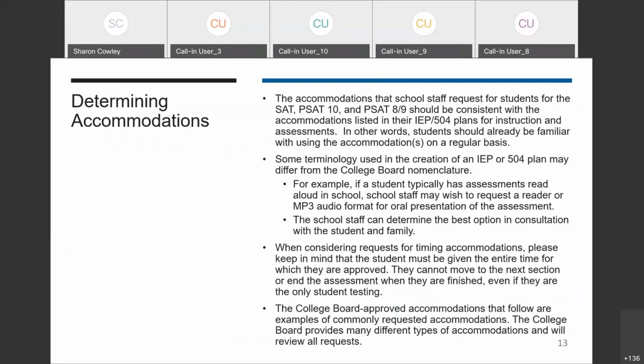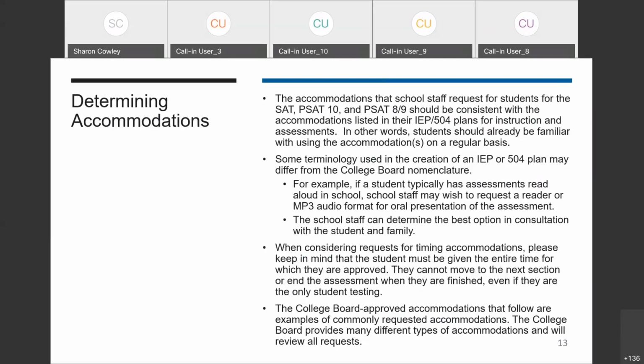Accommodations should be consistent with the accommodations that the student has in their IEP or 504 plan. Students should be familiar with the accommodations they will be using for testing and be consistently using these accommodations for other test administrations. Core terminology can vary from the language used in an Illinois IEP or 504 plan. For example, you may have a student whose IEP indicates they need assessments read aloud.